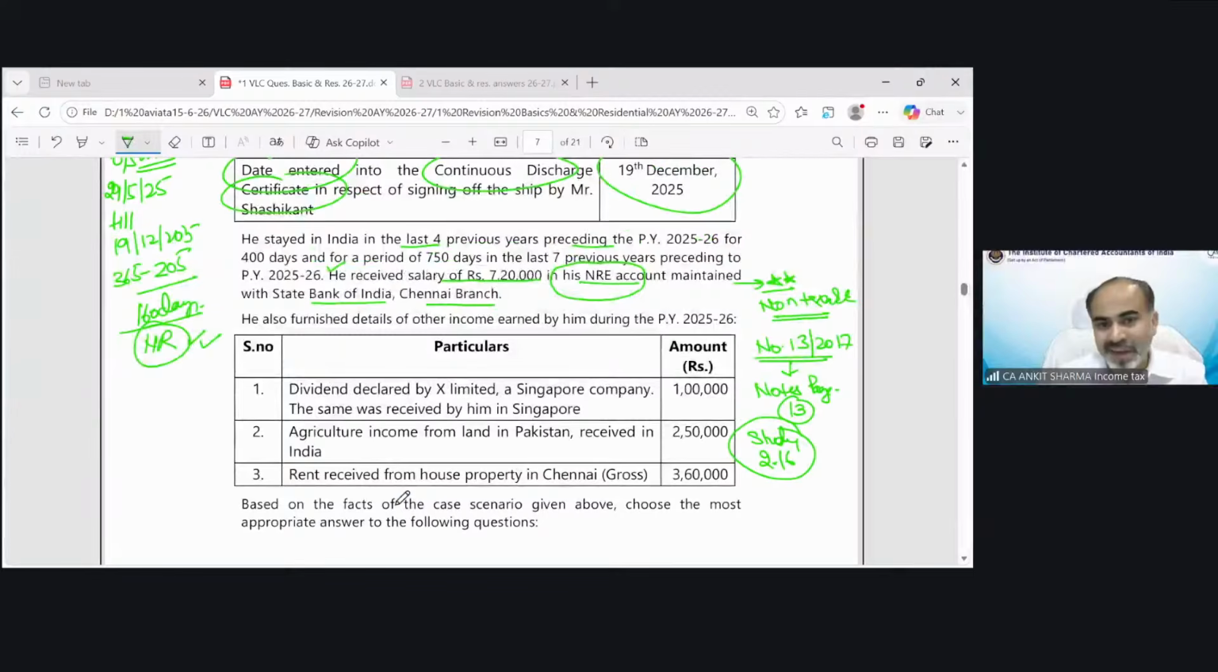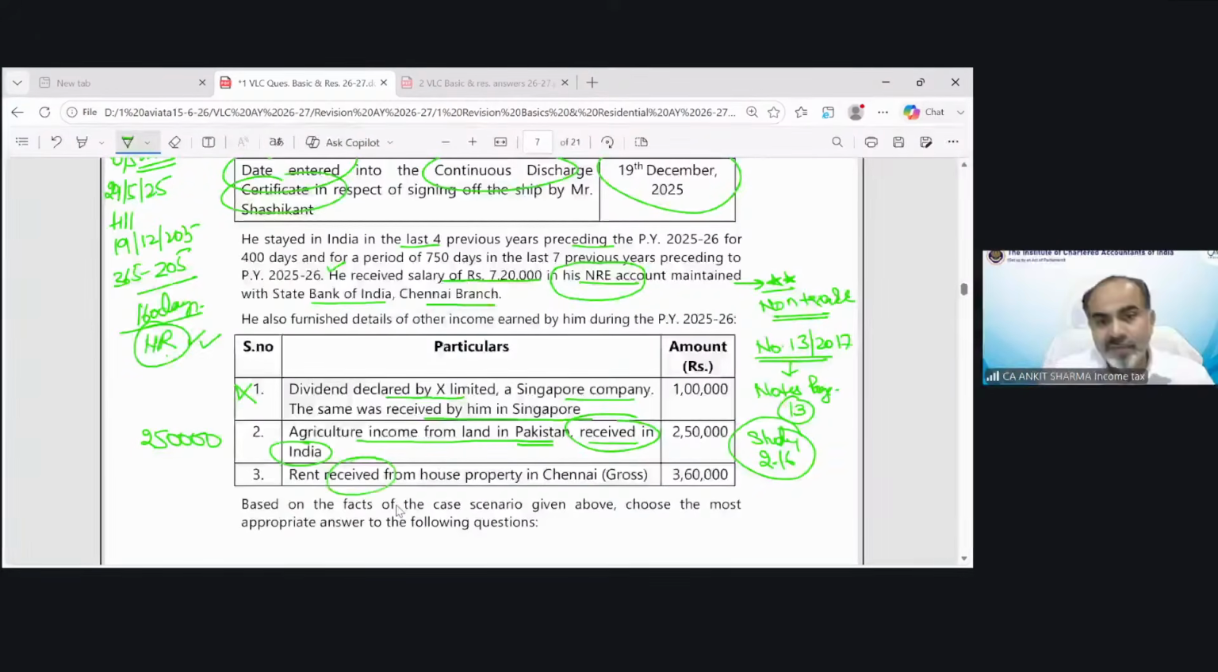So that was the income which is going to be exempted. Now, except that income, dividend declared by X Limited, a Singapore company, was received by him in Singapore. Because he is a non-resident, this is not going to be taxed, because it is received outside India and arises outside India. Agricultural income from land in Pakistan received in India. As we have discussed, that is not agricultural income because it is outside India. And because it's received in India, it is going to be taxed fully. 2,50,000 is going to be taxable income.